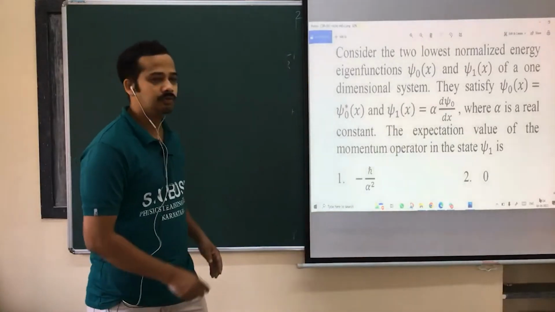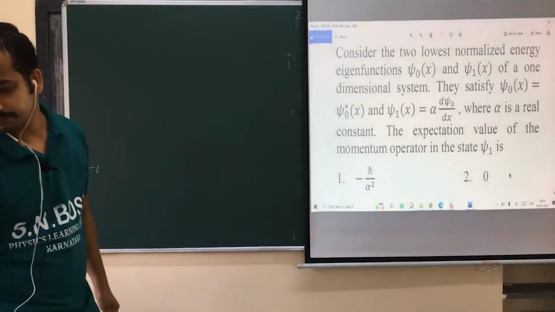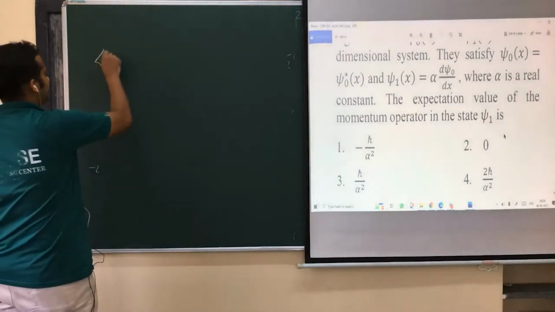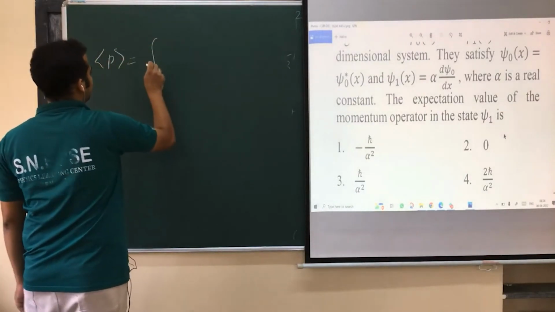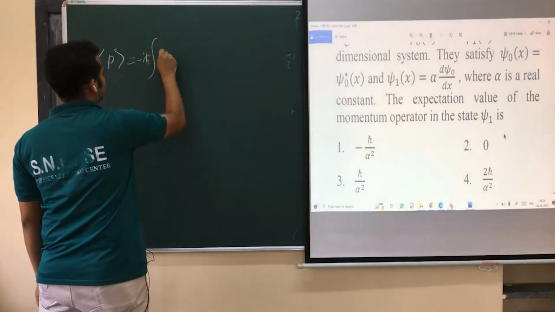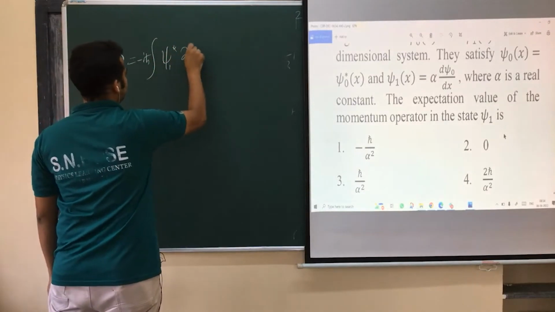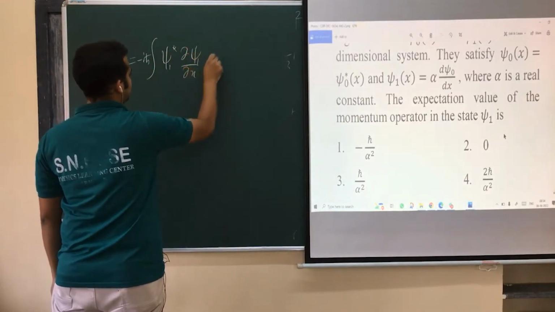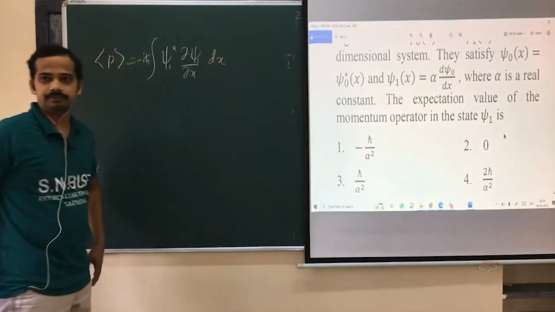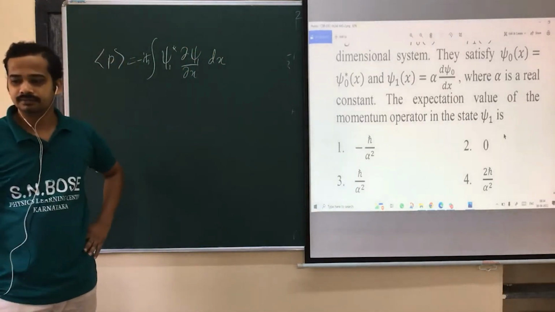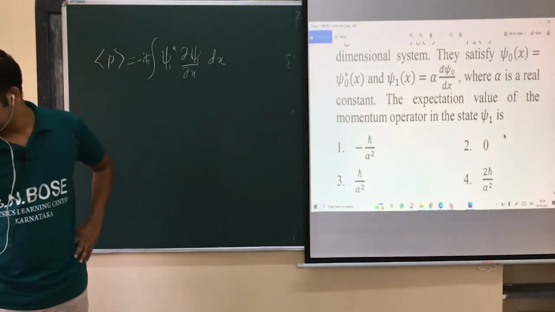The expectation value of the momentum operator in psi 1 is the integral of minus i h bar psi 1 star dou psi 1 by dou x dx. Am I right? Speak up. He said solve without solving.